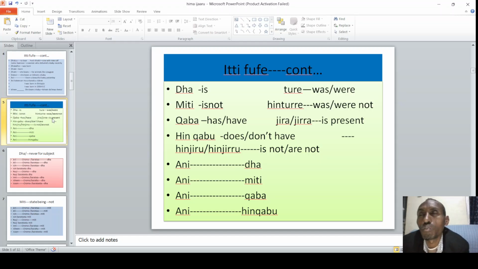For example, biddeen jira. There is injera here, alright? As biddeen jira, as bishaan jira, as midhaan jira. We say that is the way it is used. So these are the helping verbs.